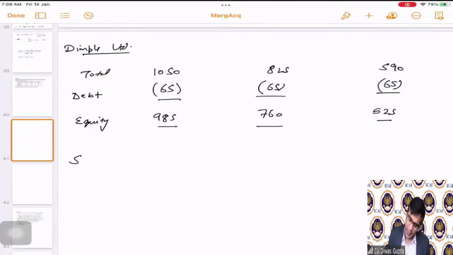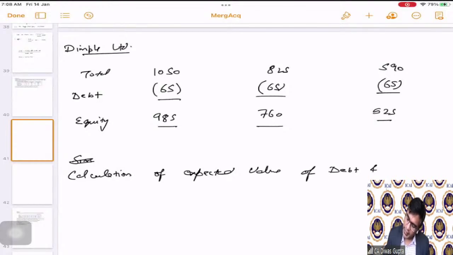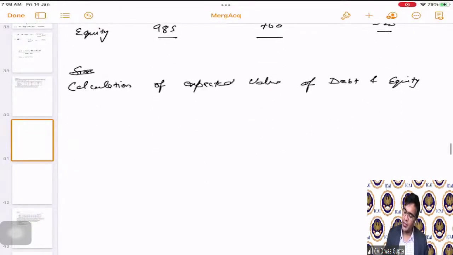So for Simple Limited, now we are doing the calculation of expected value of debt and equity. Students, please note that wherever the expected value of debt and equity is concerned and we are given the probabilities, expected value means the best possible value. How are you going to arrive at that?